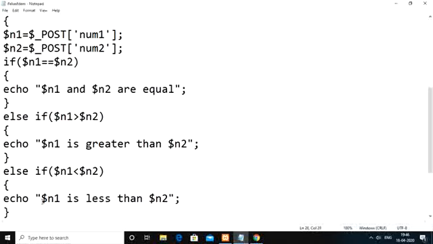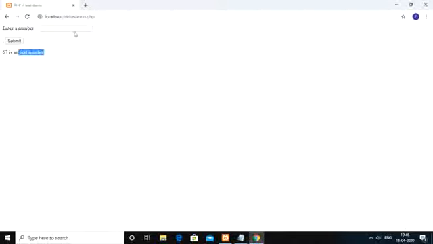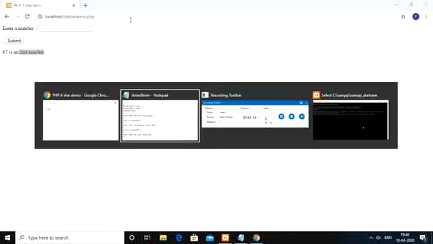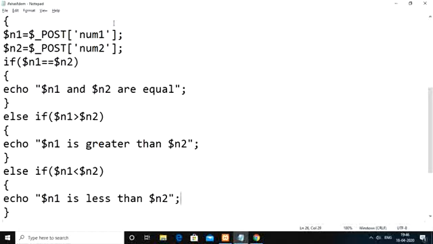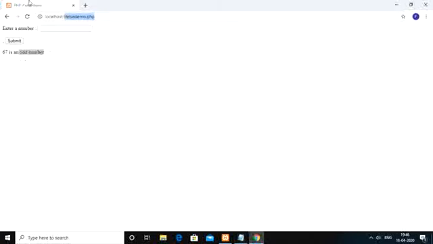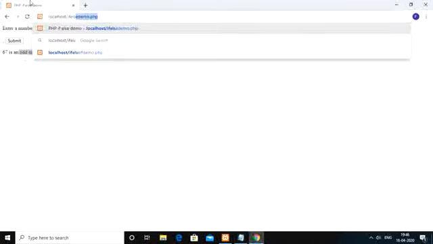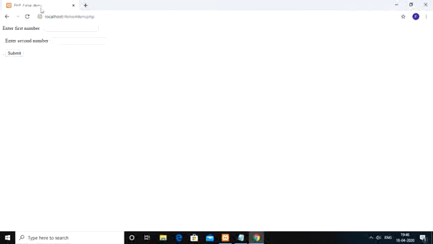Now try to run this one in your browser: if else if demo, demo.php. Enter first number, enter second number. If you give the first number as 10 and the second number as 10, both are equal, so it has to display 10 and 10 are equal.